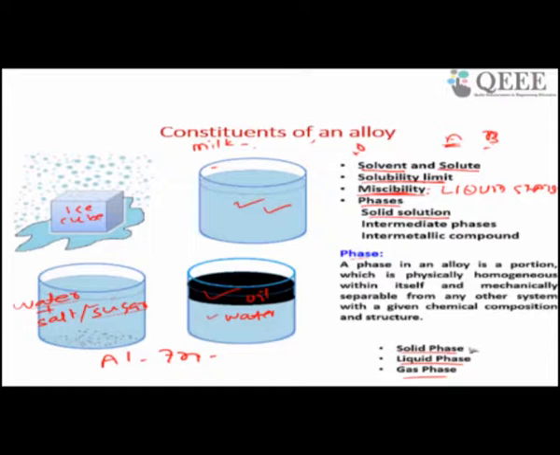In a solid solution, the crystal structure is the same. In this case you are making an aluminum copper alloy. Aluminum has one crystal structure, like FCC, and copper may have a different crystal structure. Atom A may have one crystal structure, atom B may have a different one. But in a solid solution, it will form a single crystal structure. So the crystal structure in a solid solution is the same. What about the liquid stage? In the liquid stage, you will get the miscibility gap.